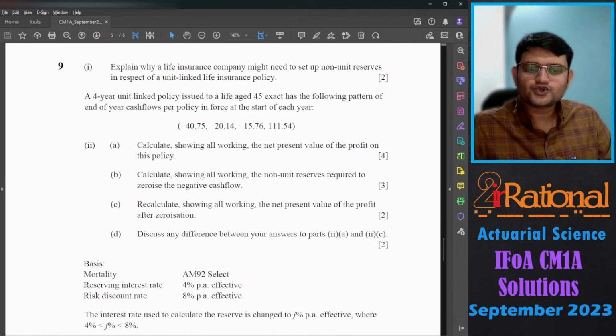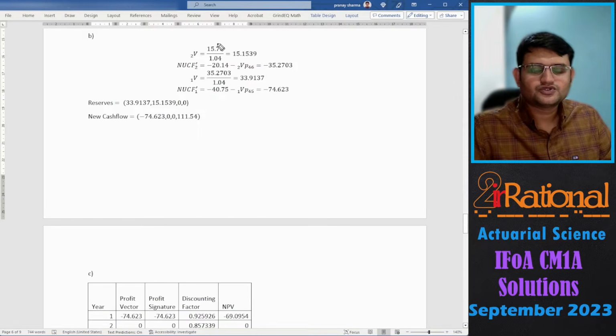Part b: calculate, showing all workings, the non-unit reserves required to zeroize the negative cash flows. So we'll start from the bottom. The first negative cash flow is at time 3. So the first reserve that we'll keep would be at time 2. So at time 2, the negative cash flow divided by 1 plus i. This is the amount of reserve that we'll keep. We'll take it out from the non-unit cash flow at time 2, and this becomes the new non-unit cash flow at time 2. Then the reserve that we'll keep at time 1 to compensate for that will be this much, and the non-unit cash flow at time 1 will just be this now.